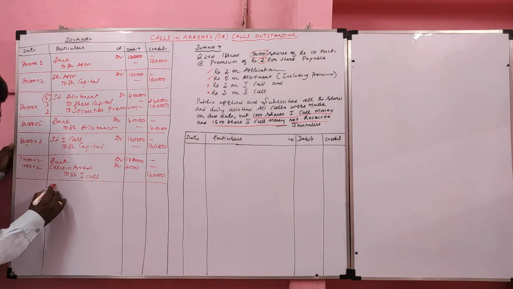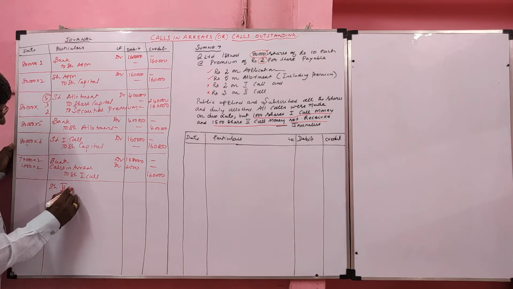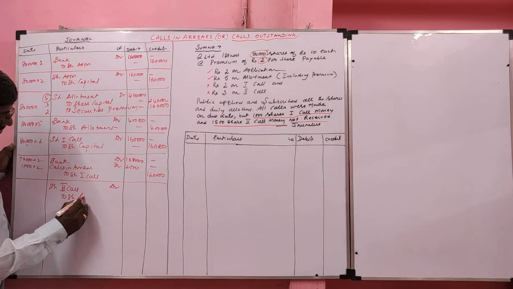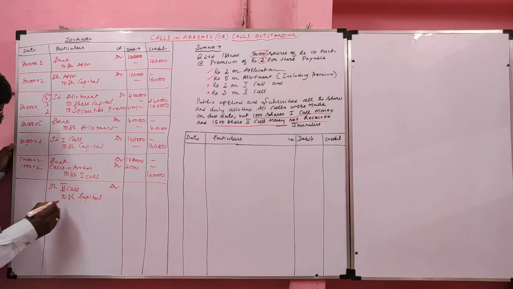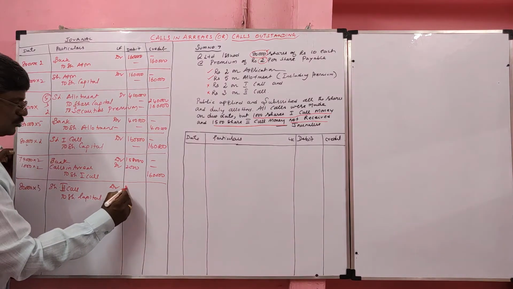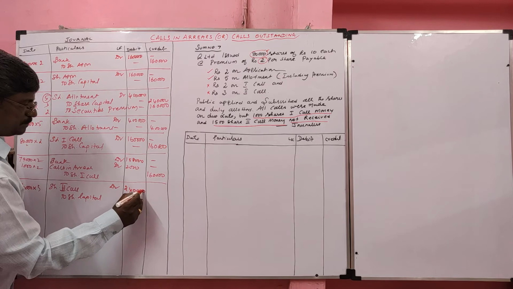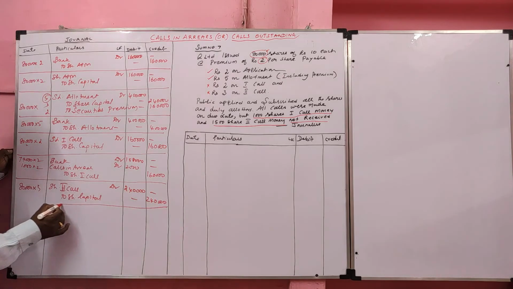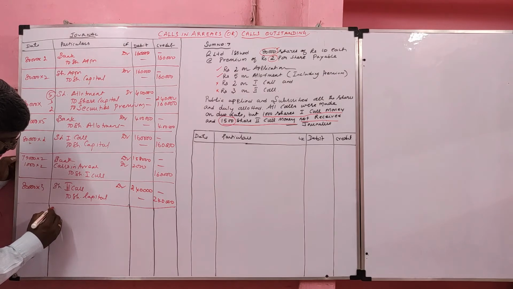Then the share second call entry. Share second call account debit to share capital. It is a transfer entry. Calls in arrear will not affect this. 80,000 into 3, 2,40,000. Share second call made.